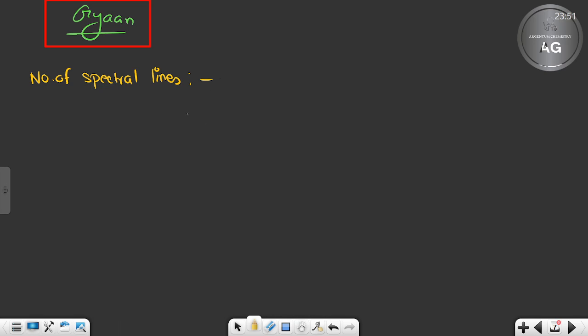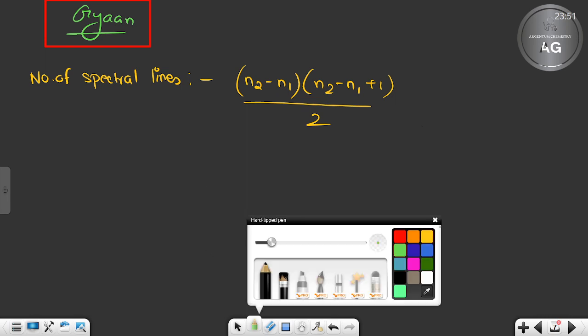The formula we will be using is (N2 minus N1)(N2 minus N1 plus 1) by 2. This is the formula, a simple formula. Let me give an example so that you all don't complain later on.